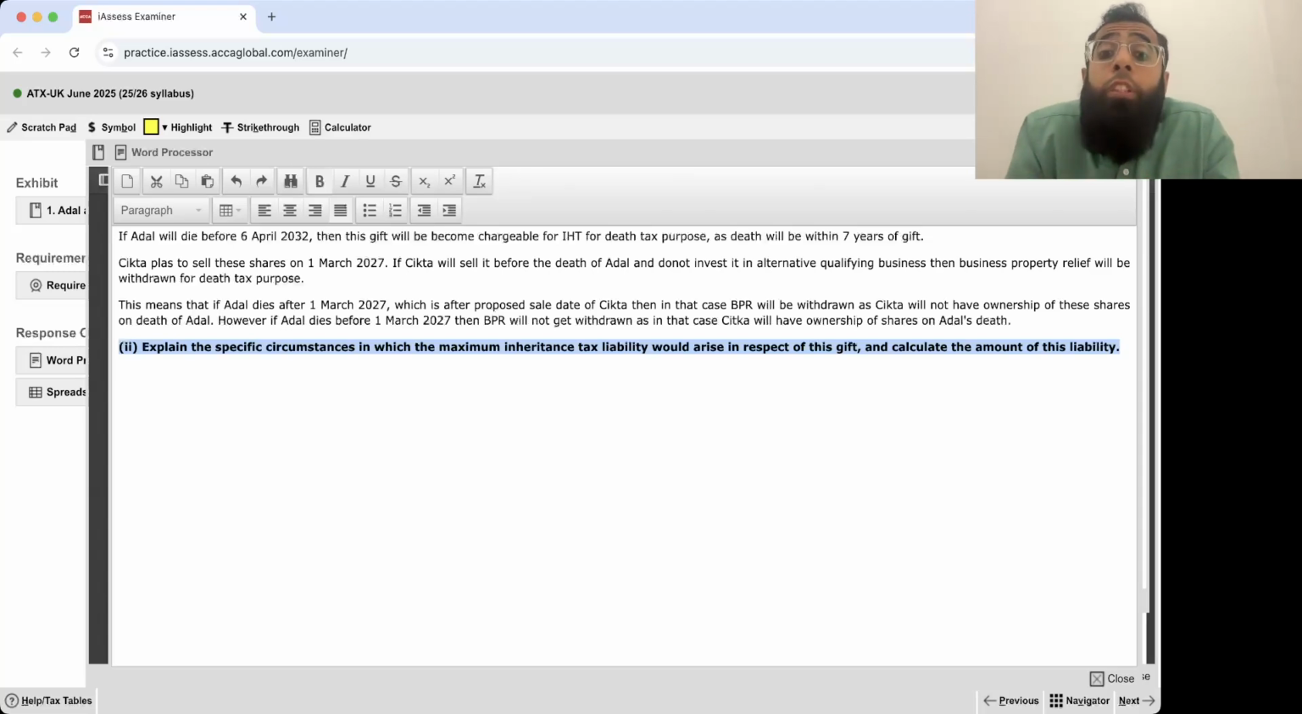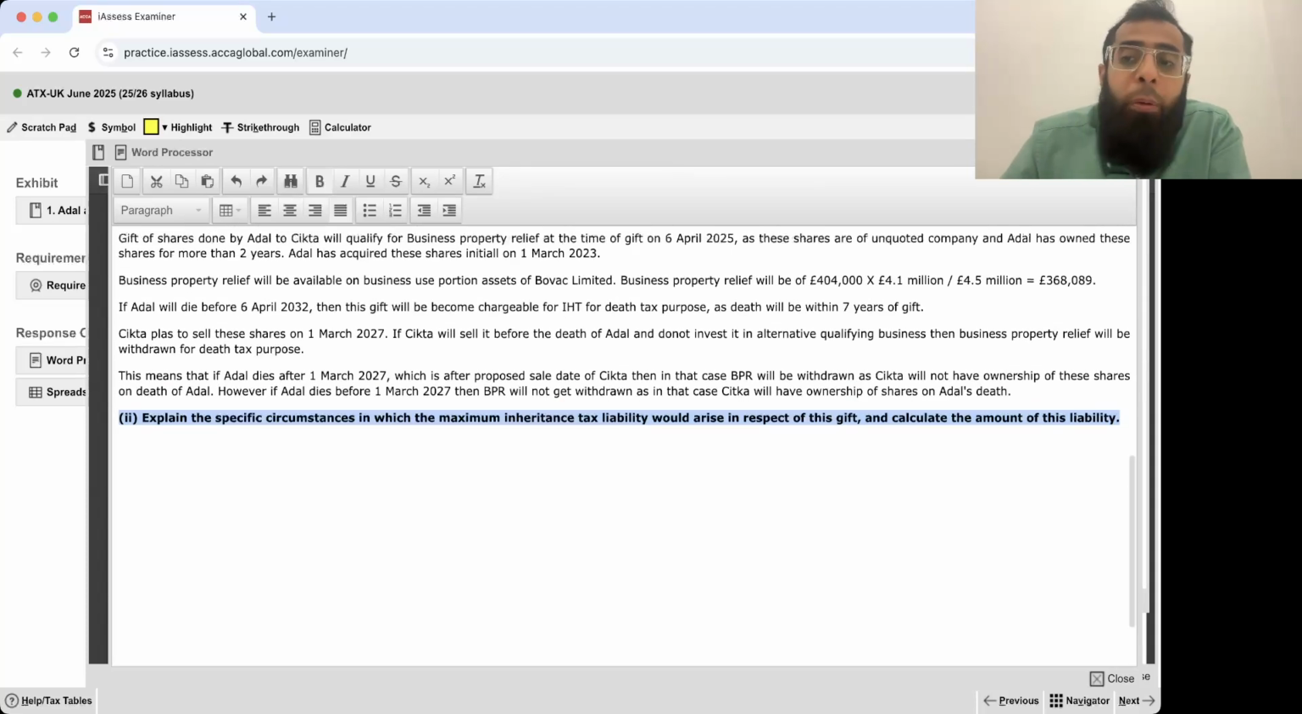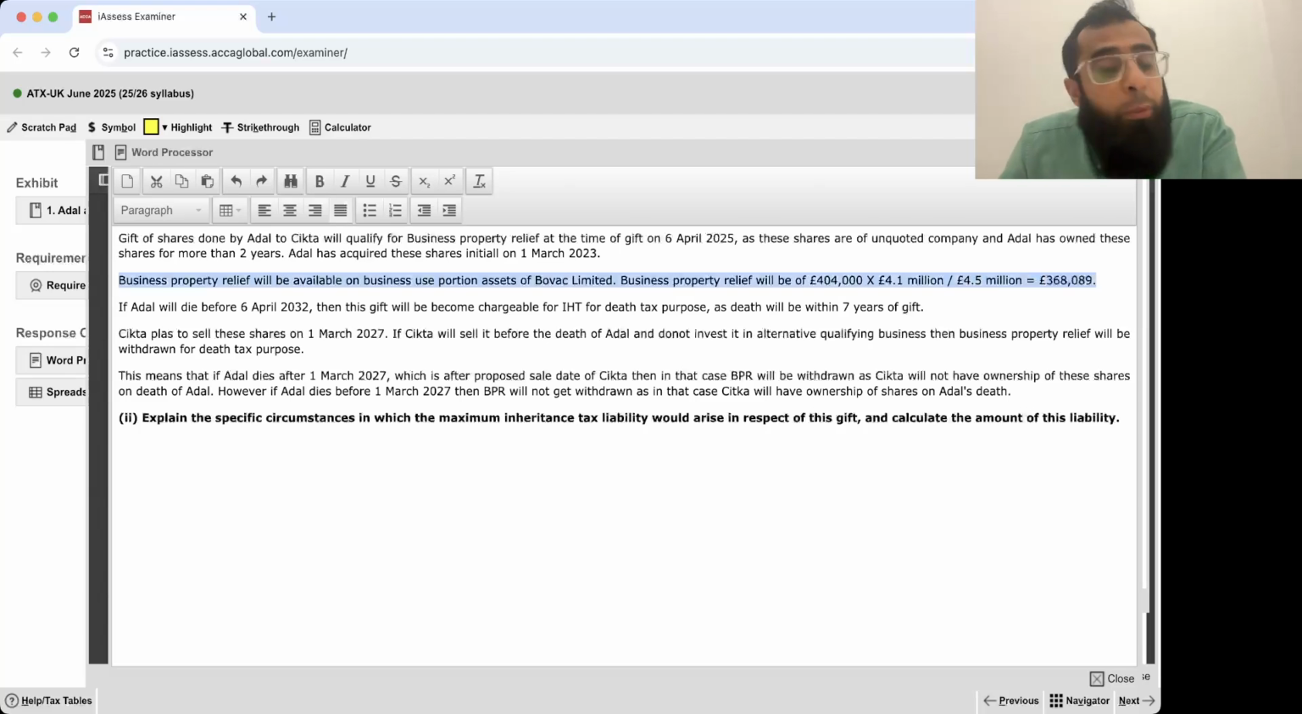What is the situation when the inheritance tax on this gift will be maximum? So obviously the maximum will be when BPR gets withdrawn. Because if the business property relief gets withdrawn, then only there will be too much IHT on it. Because otherwise, this 368,089 is exempted from BPR. Only a very small amount will become chargeable.